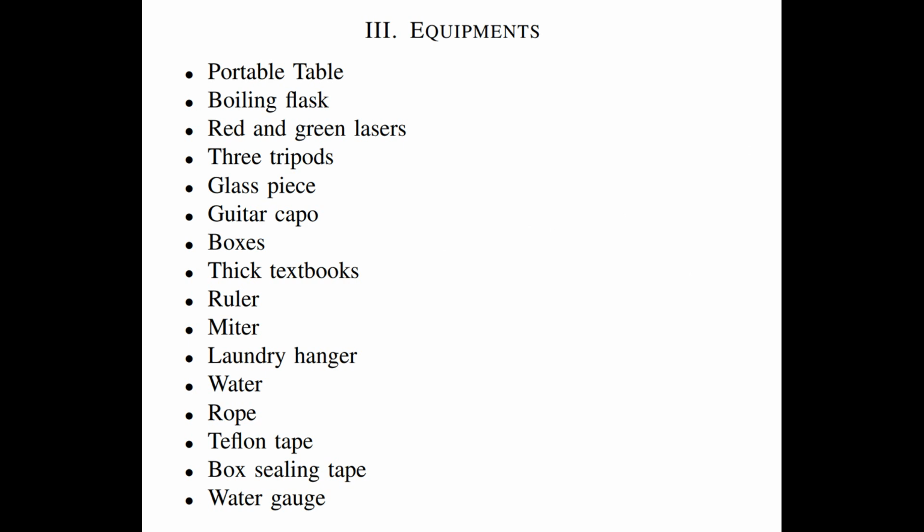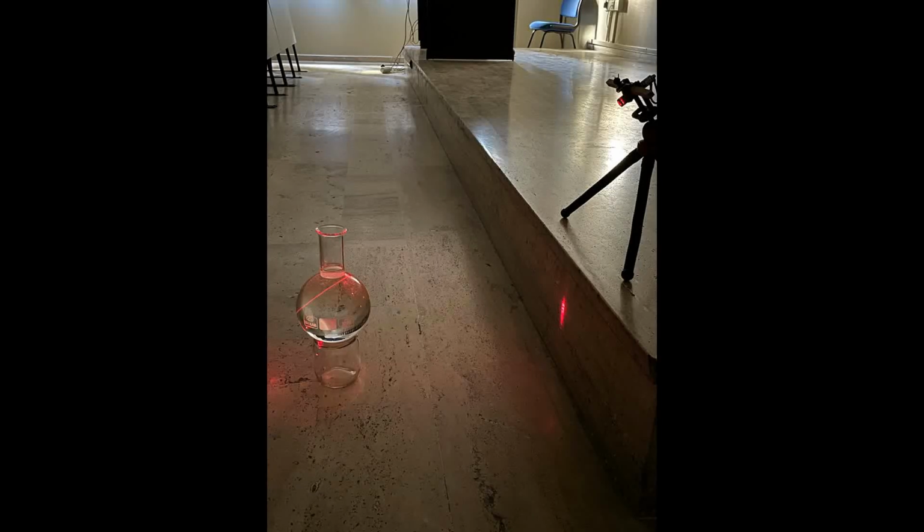As you can see, we carried out this experiment several times. In the first try, the setup was simple. The boiling flask was filled with water. It was put on a jar, which was positioned on the ground. The red laser was affixed to the tripod with the help of a glue material. Then the tripod was positioned on a stair so that light could be sent from a certain height. In the second attempt, the same setup was used.